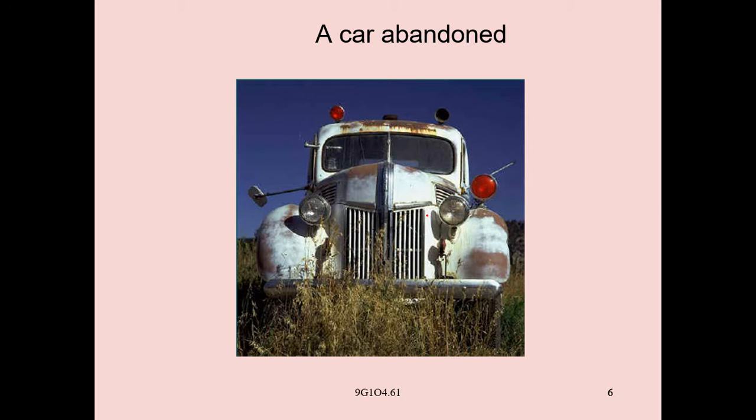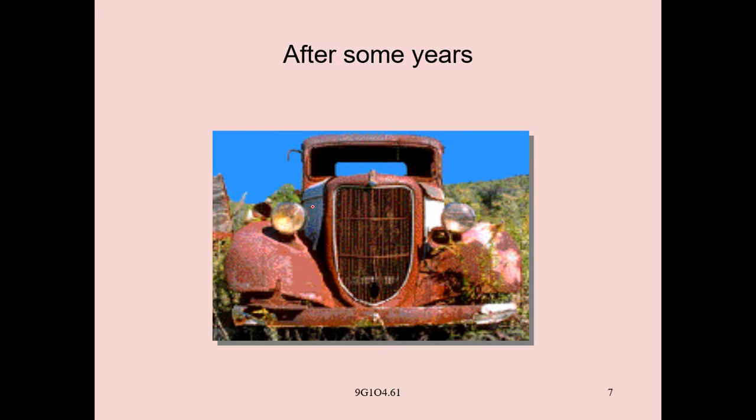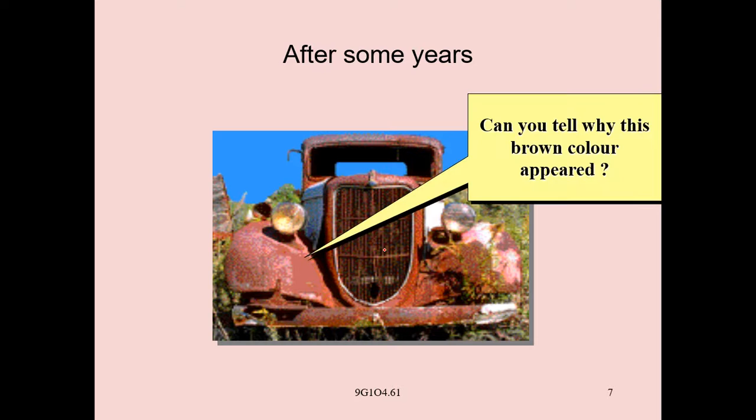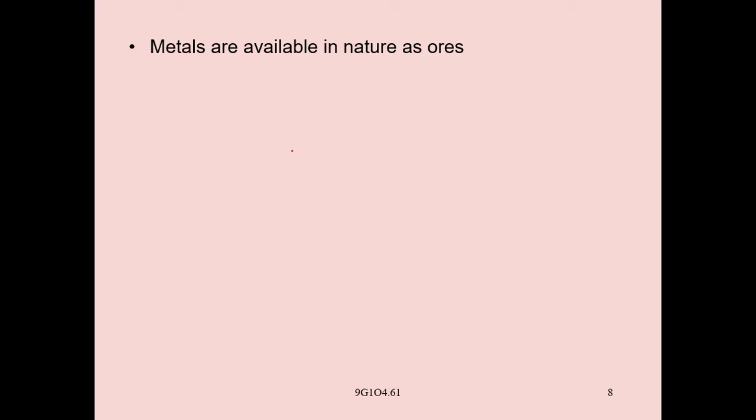It is a very slow process. See here, after so many years, it's converting like this, right? Can you tell why this brown color has appeared? Because of rusting. Okay, see another important point.